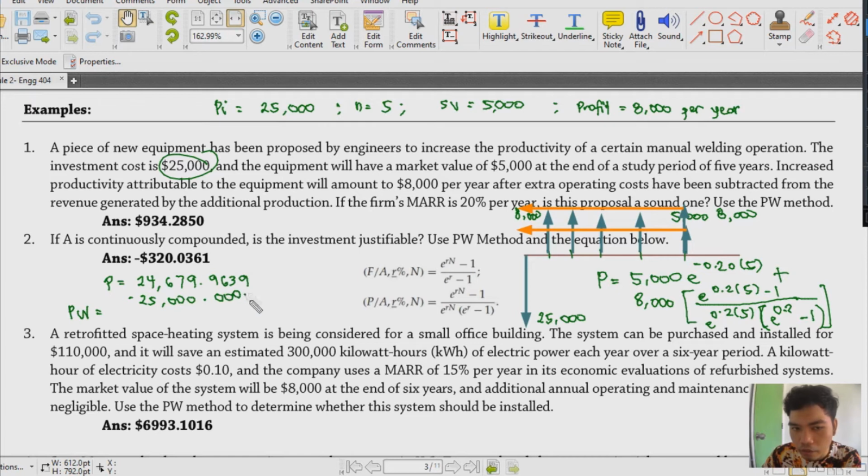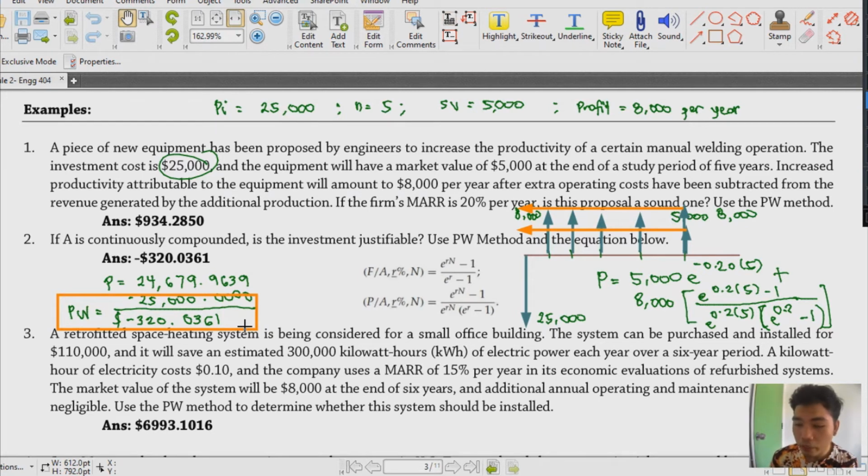Okay, and this gives you the PW that is equal to negative 320.0361. Okay, and that's the exact value for this case. So this is your present worth using the continuously compounded interest rate.